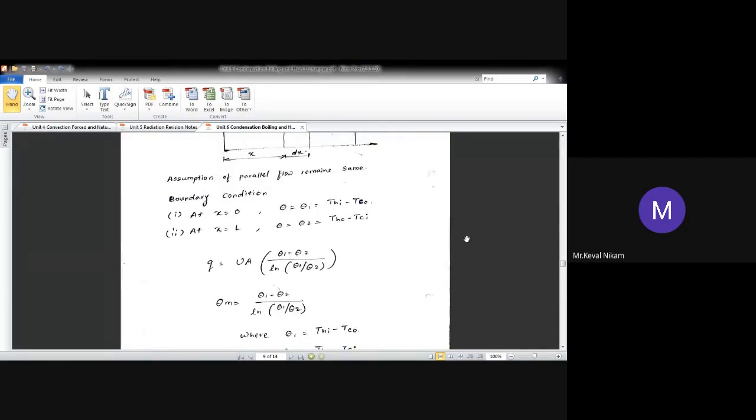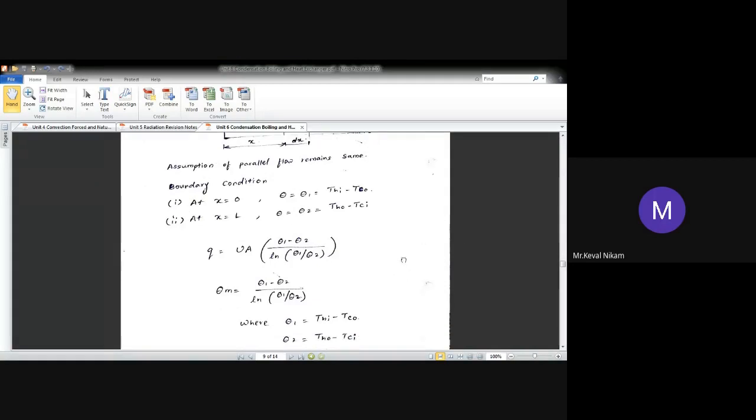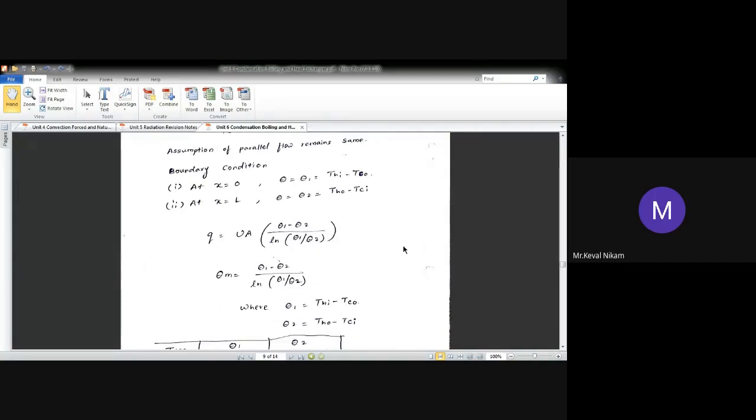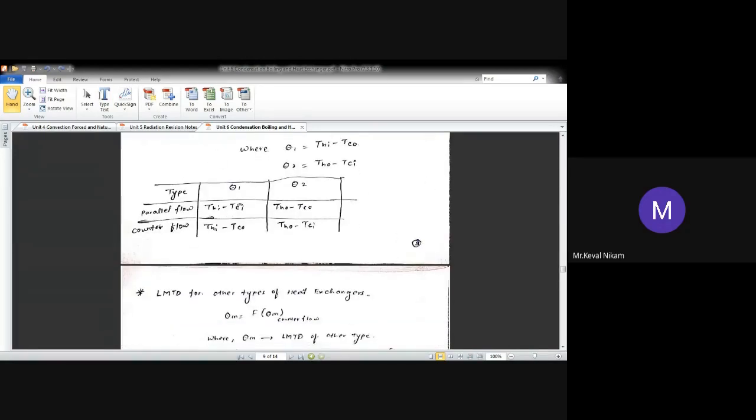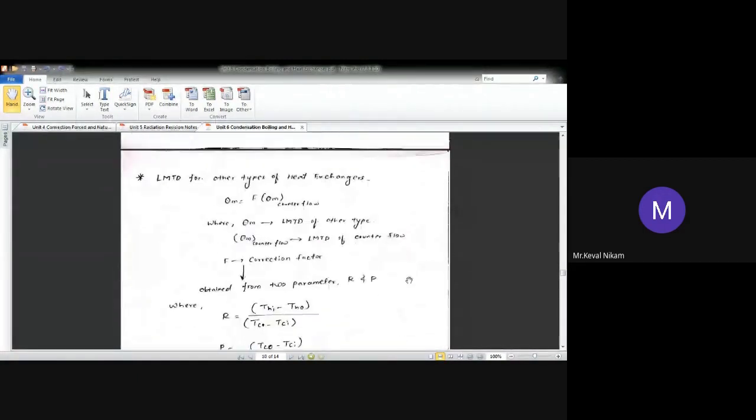After putting these values, you are going to get the Q value similar to that of a parallel flow heat exchanger, that is Q equal to UA (theta 1 minus theta 2) divided by ln of theta 1 by theta 2, where formula remains same, only the value of theta 1 and theta 2 are going to change. Okay, I have listed out the value of theta 1 and theta 2 for parallel flow and for a counter flow in this table. Yeah, this change is going to be observed. Okay, now this was all about a parallel flow and a counter flow.